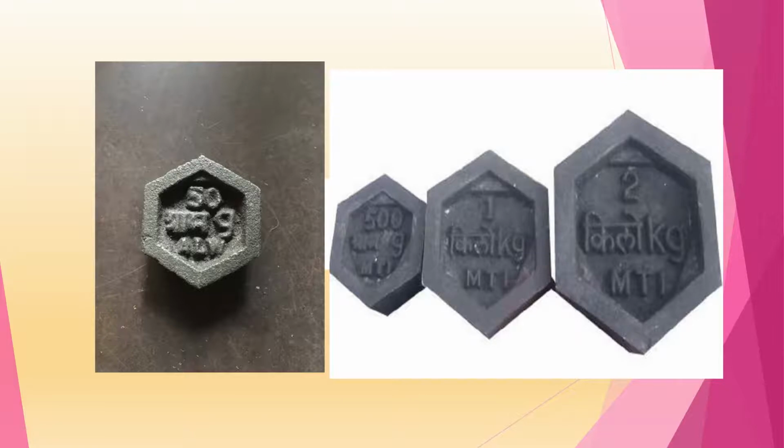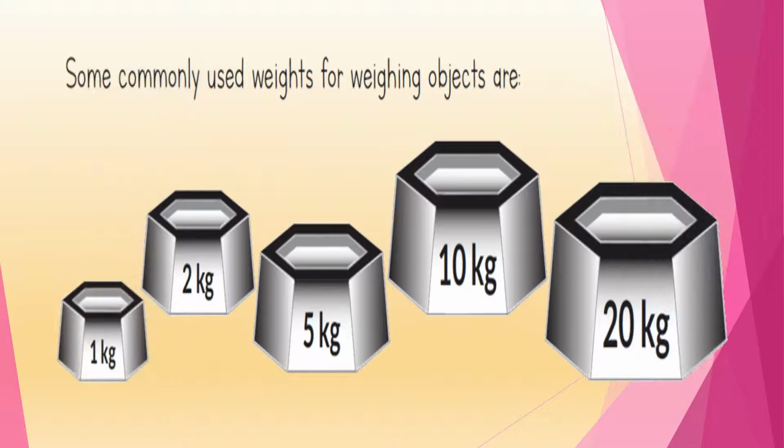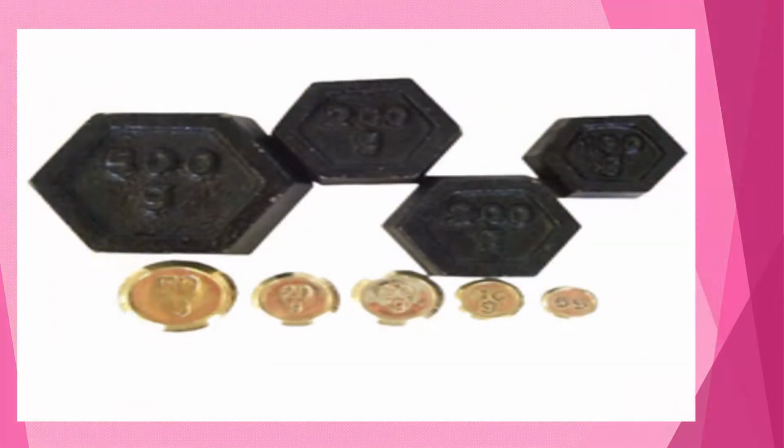You can see here different types of weights. Now these are some commonly used weights for weighing objects and all these are kilogram weights, standard ones that are approved by the government. You can see these 1 kg, 2 kg, 5 kg, 10 kg and 20 kg for measuring heavier objects. Now see children, these are all gram weights and they help in measuring the lighter objects.